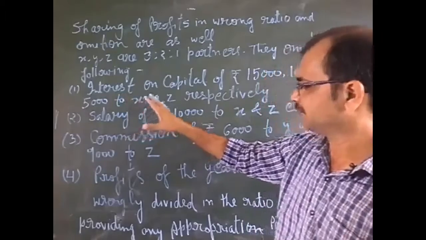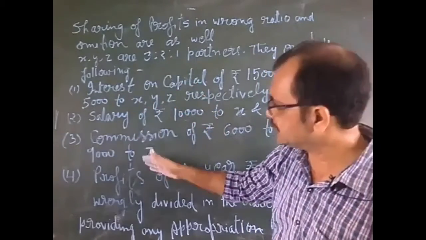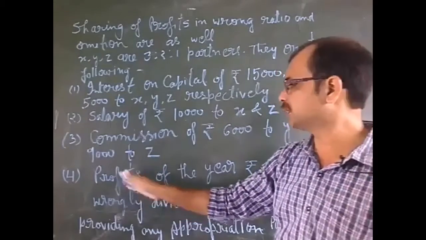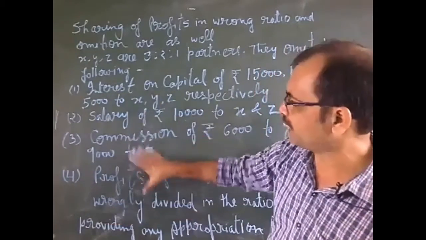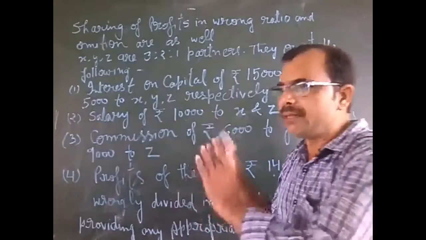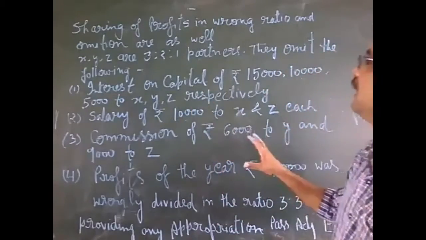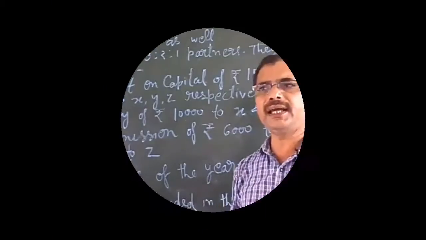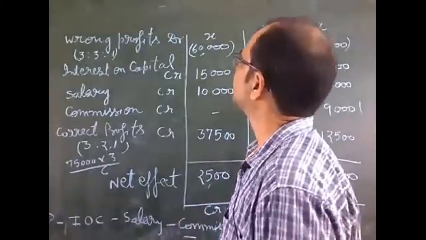So we have already learned these 3 points. Now we will learn these 3 points and one more point that we have learned sometime before. When both the points are mixed, how will we rectify, how will we pass the adjustment, how will we solve this question?